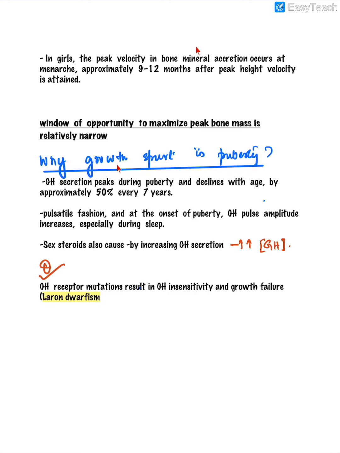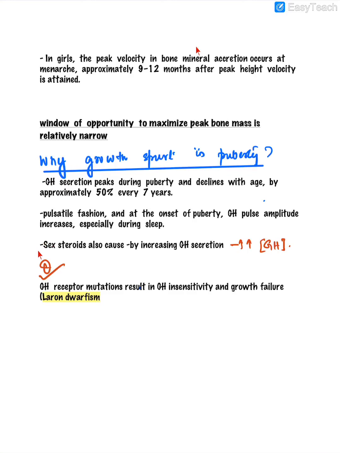So why does the growth spurt happen during puberty? Growth is dependent on growth hormone. The levels of growth hormone actually peak during puberty, and after puberty, every 7 years the growth hormone will reduce by 50%. So peak levels are seen during puberty. It is produced in the same pulsatile fashion as GnRH, especially during sleep. So this is one reason, an increased amount of growth hormone.